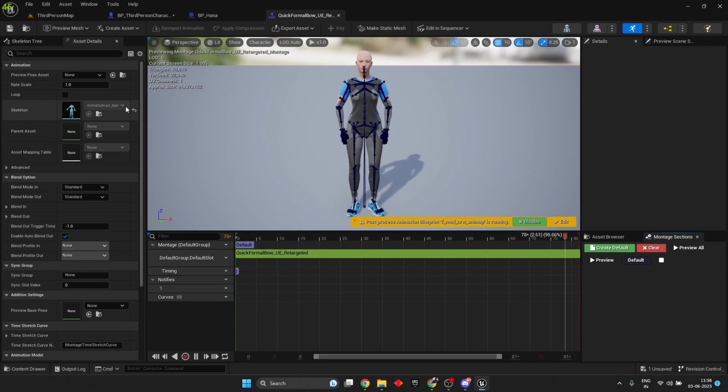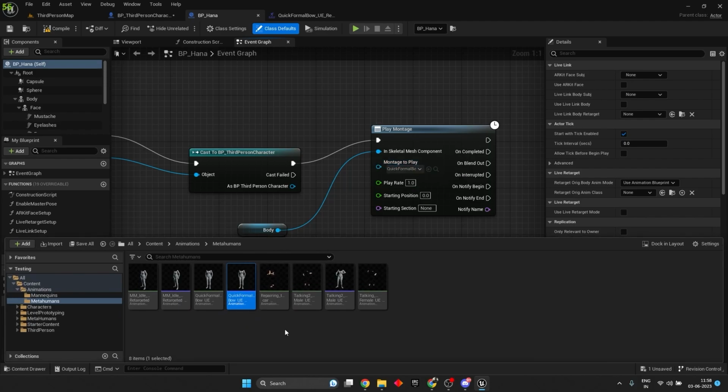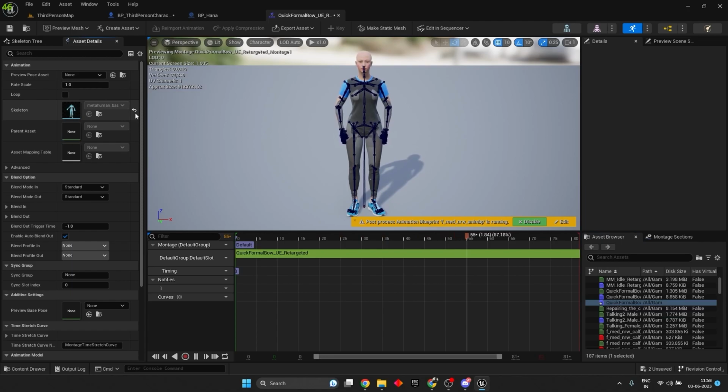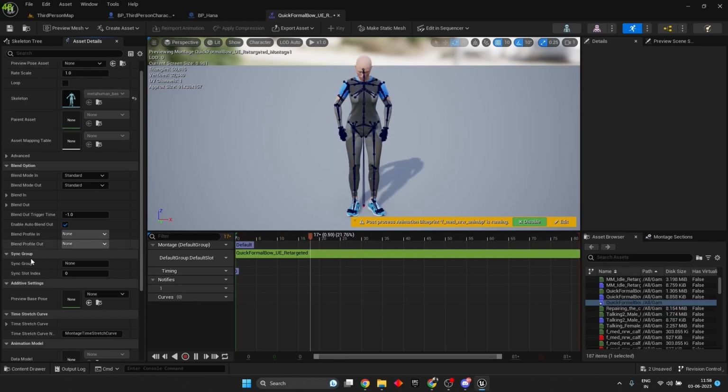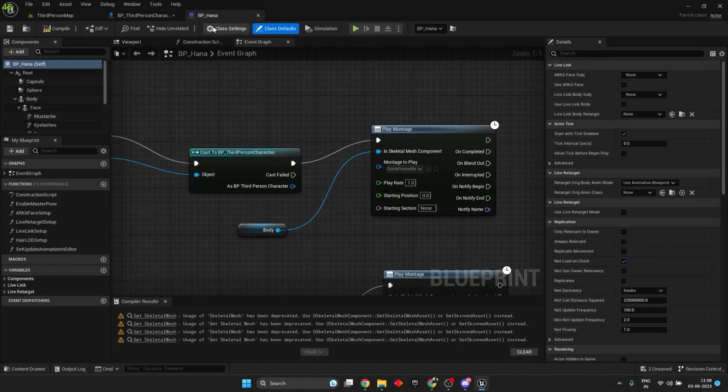The skeleton is the MetaHuman based skeleton over here. Let it do the shaders and things. Let me just duplicate it. Okay, so this is made the other way. That's why you cannot reset it. Okay, let me test again.